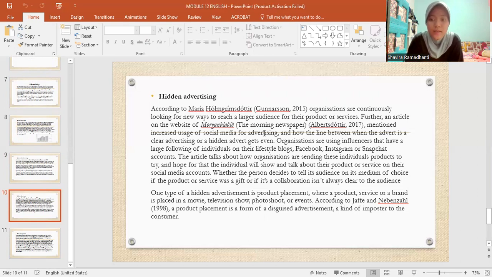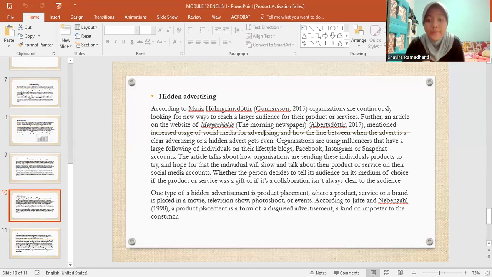Organizations are using influencers that have a large following of individuals on their lifestyle blogs, Facebook, Instagram, or Snapchat accounts. The article talks about how organizations are sending these individuals products to try, hoping that the individual will show and talk about their product or service on their social media account.